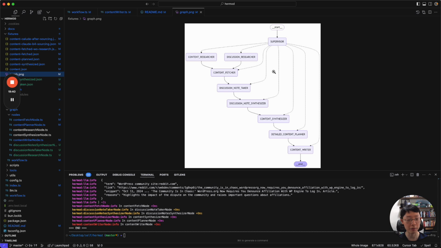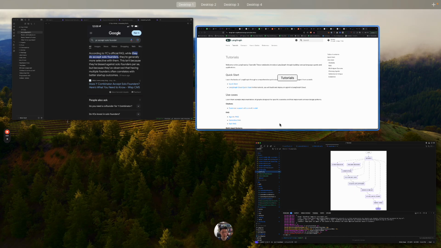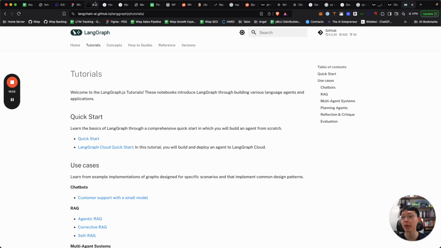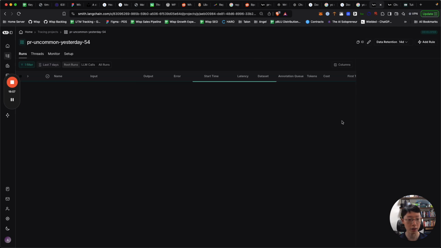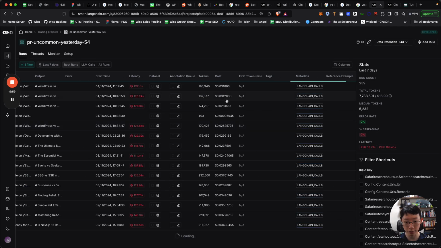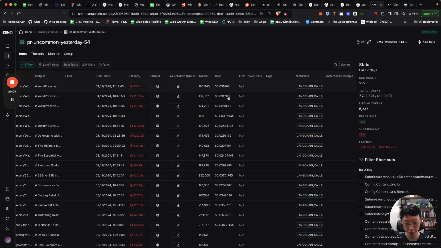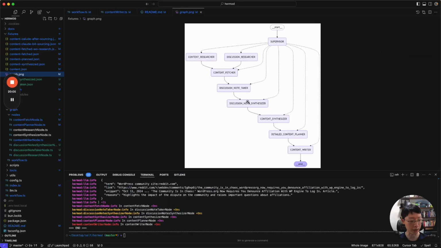On the use of LLMs, all these nodes use GPT-4o mini to really save the cost to a couple of cents. In fact, if you take a look at the run here, each run takes about 3 cents on average. So it's very cheap, although this is very intensive research.